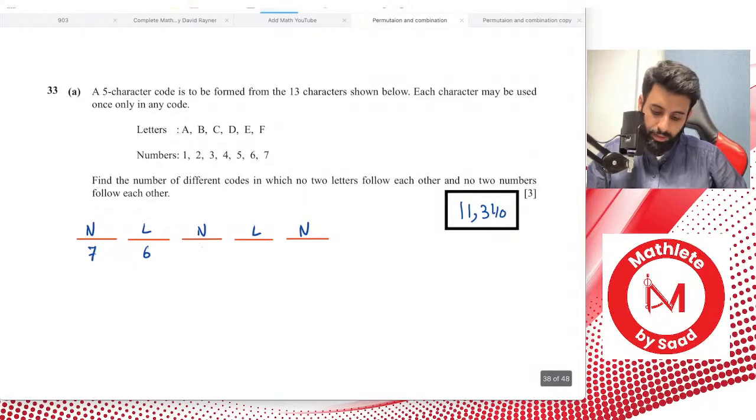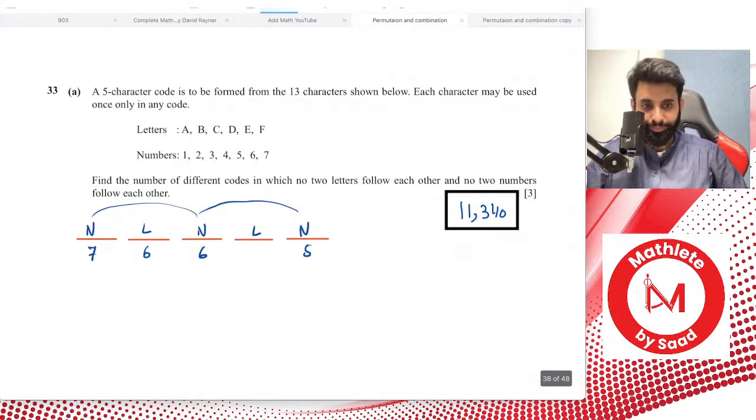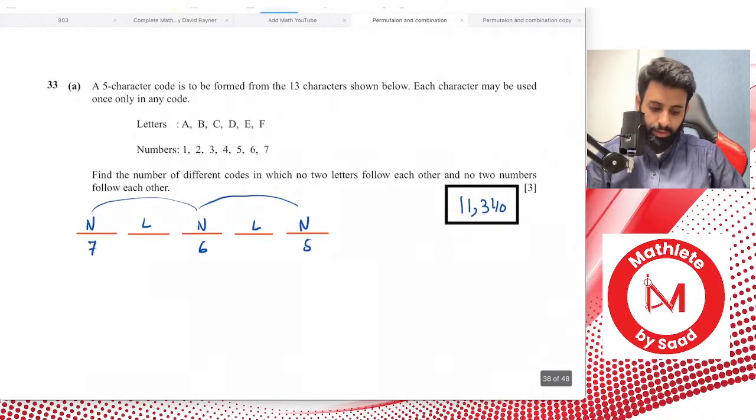And then, let's do the numbers first. So 7 numbers for the first position, 6 numbers for the third position, and 5 numbers for the last position. Okay, and then as far as the letters are concerned, let's do that with the same color. So initially there are 1, 2, 3, 4, 5, 6 letters to choose from, and then since 1 is gone, now you have how many letters to choose from?